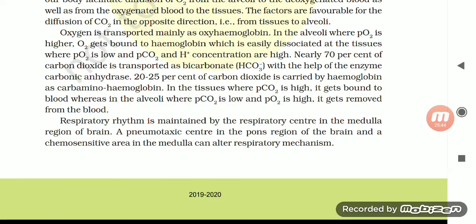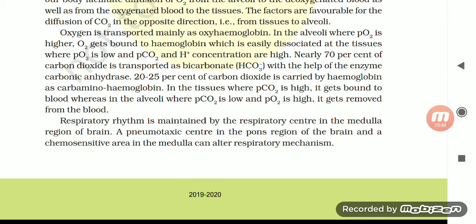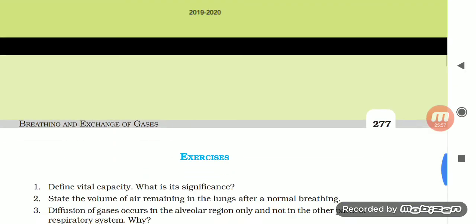Respiratory rhythm is maintained by the respiratory center in the medullary region of the brain. A pneumotaxic center in the pons region of the brain and a chemosensitive area in the medulla can alter the respiratory mechanism.